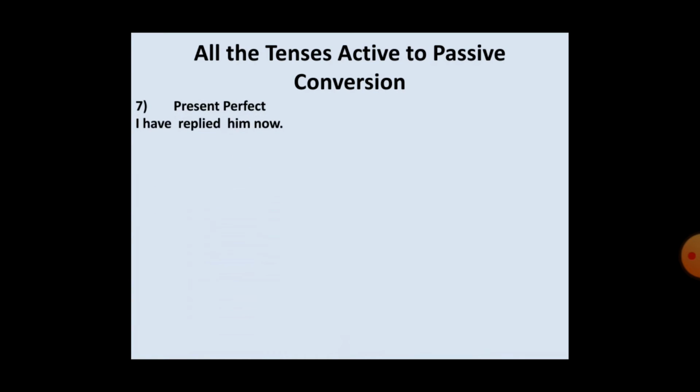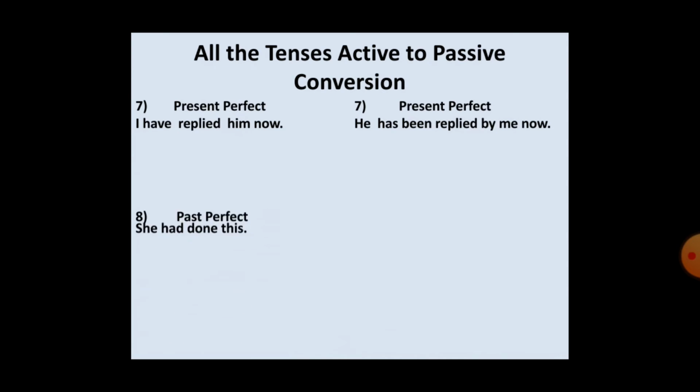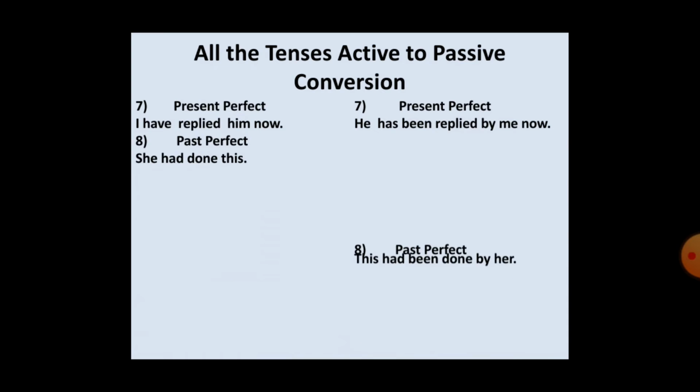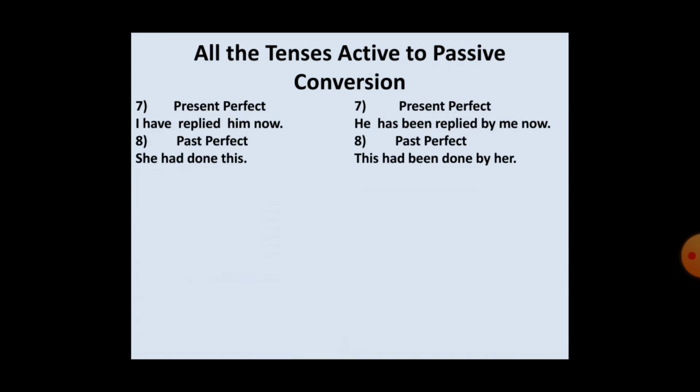So now come the perfect tenses. In perfect tenses we have first present perfect: I have replied to him now. But in passive voice we use "has been" as the helping verb: he has been replied to by me now. In past perfect we use "she had done this," but when we make its passive voice, this had been done by her.